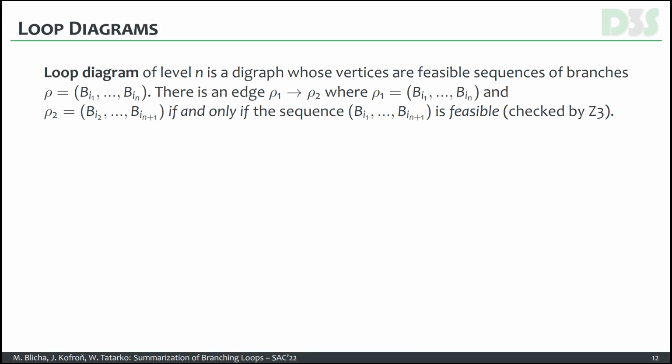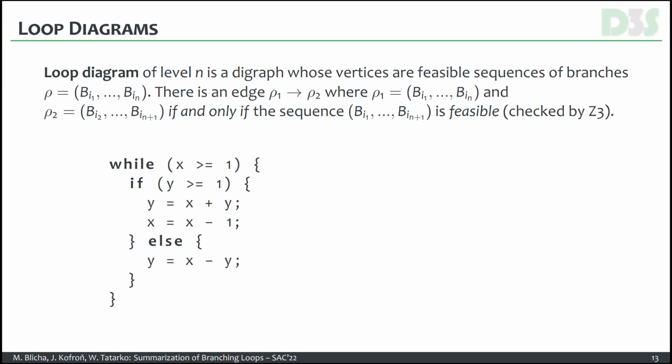A loop diagram basically expresses the possibility or feasibility of executing a sequence of branches. A loop diagram has its level. For level 1, I will show an example in a while. It's basically a diagram whose vertices are formed by the particular branches, and there is an edge between the vertices if one branch can follow another branch in the following iteration or in the same iteration.